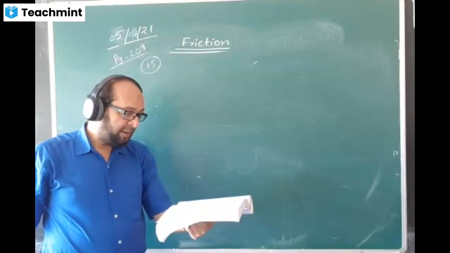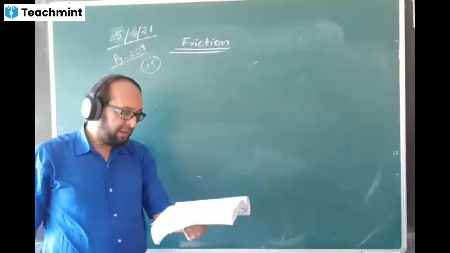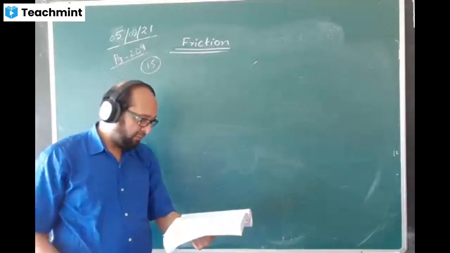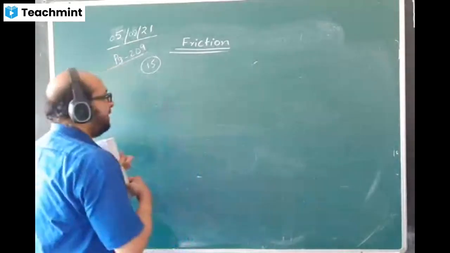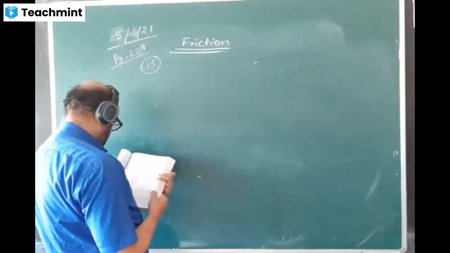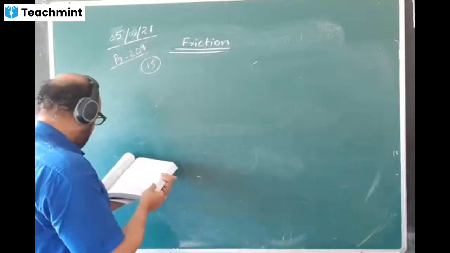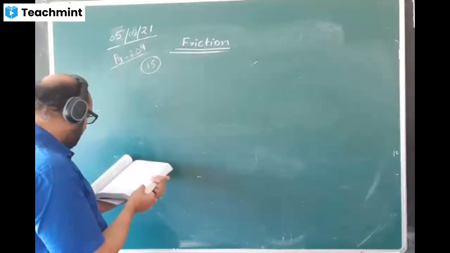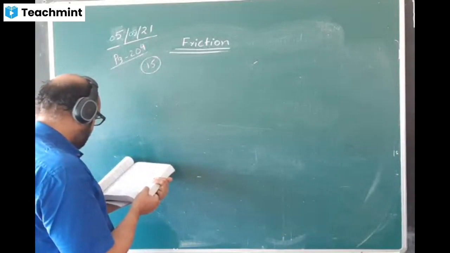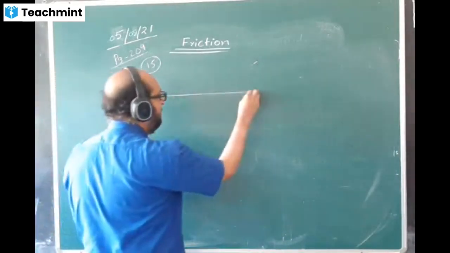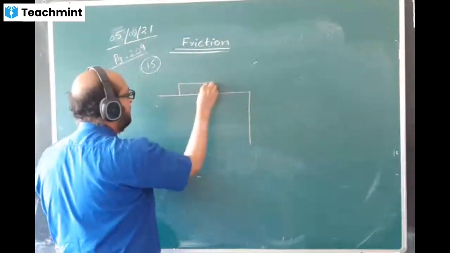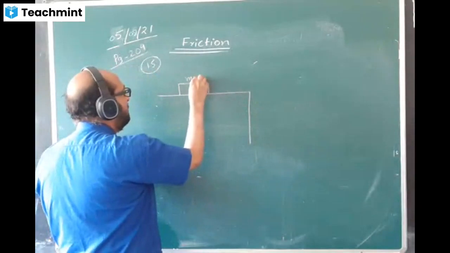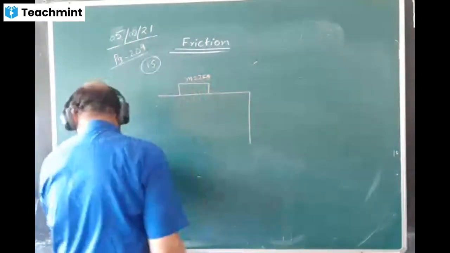Find first part A, the force of friction, B, tension, and C, acceleration. Fine. So we draw a diagram first. Question says, on a rough horizontal table, there is a table here. We have a mass, small m, equal to 2 kg lying on the table.